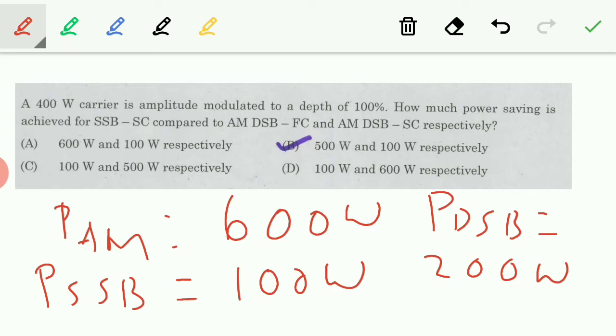Compared to DSB, SSB saved 100 watts because DSB uses 200 watts but SSB uses only 100 watts. So compared to AM, it saves 500. Compared to DSB, it saves 100 watts. So option B is the right answer.